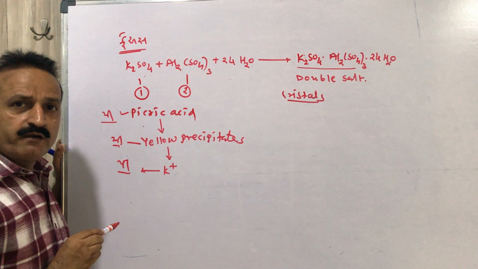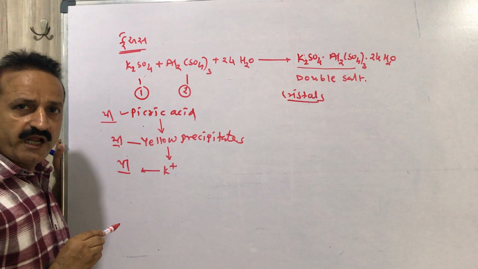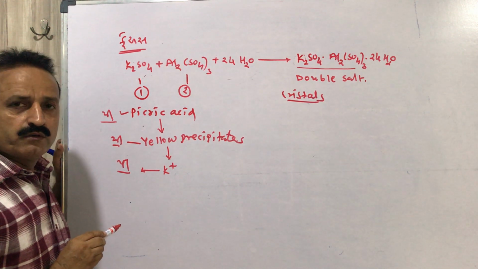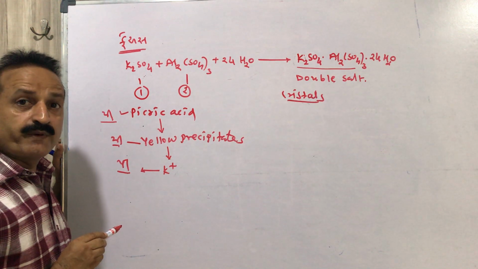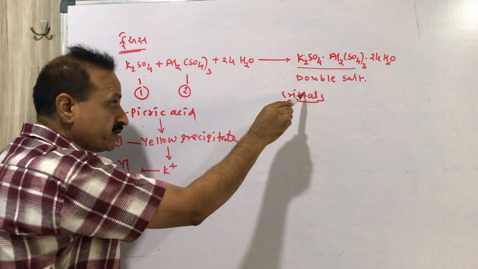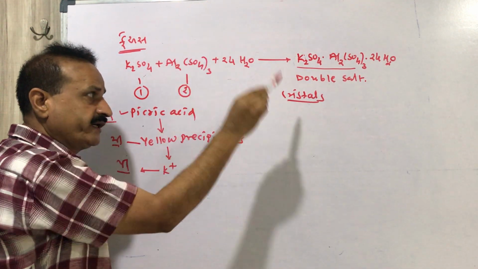When the crystals are dissolved in picric acid, if we get a yellow precipitate, it is the presence of potassium ion. It means in this double salt, potassium has not lost its identical property.